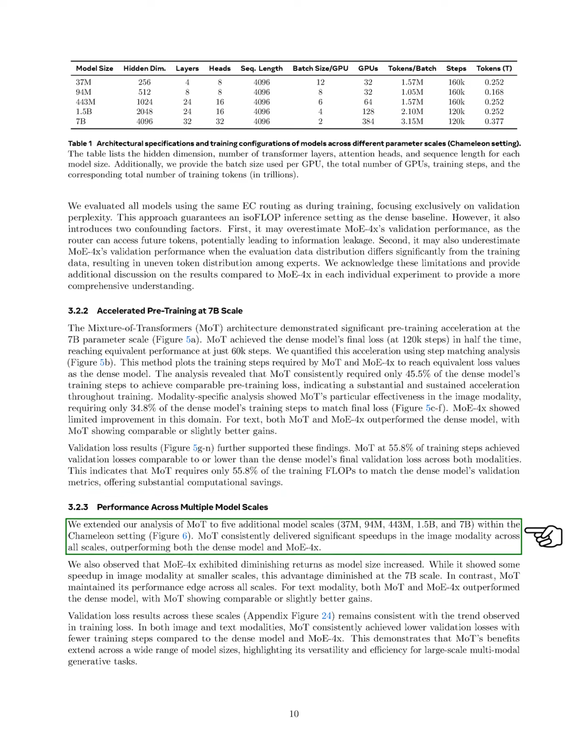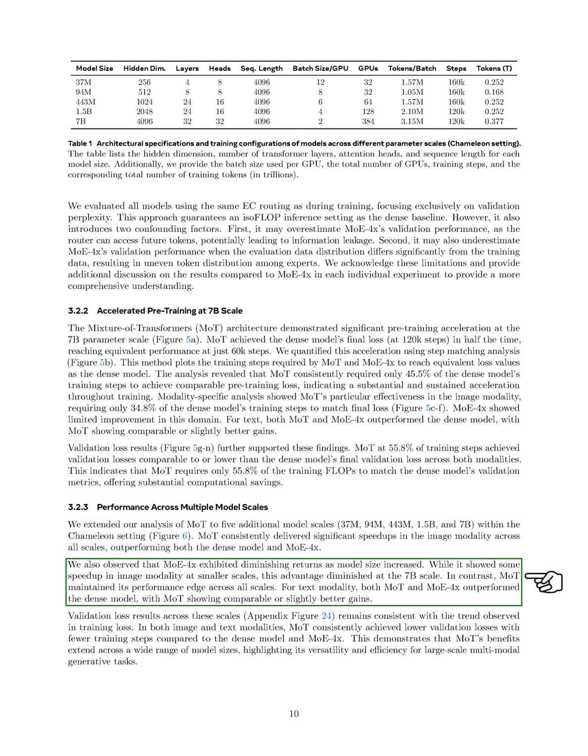We also extended our analysis of Mo to 5 additional model scales within the chameleon setting. Mo consistently provided significant speedups in the image modality across all scales, outperforming both the dense model and Mo4X. We noted that Mo4X showed diminishing returns as model size increased, with its advantages in the image modality decreasing at the 7B scale. In contrast, Mo maintained its performance across all scales. For the text modality, both Mo and Mo4X outperformed the dense model, with Mo showing comparable or slightly better gains.